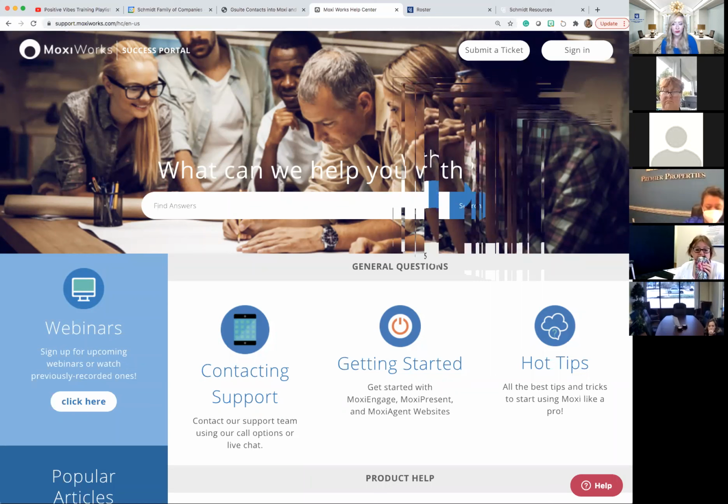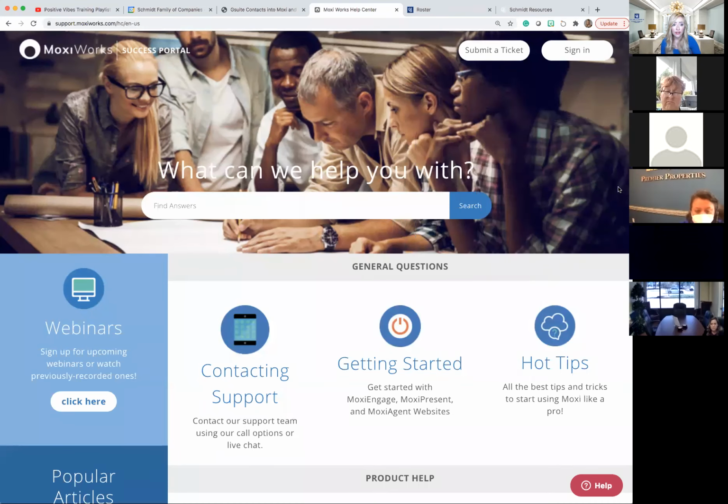Okay, so what I'm going to do, and I'll wait till the end of the session so that it doesn't get buried in emails, I'll put the link in here directly so that you can get these access points once and for all, have it saved in your email, saved on your computer. What I like to do is bookmark it as an actual tab in my internet browser. That way it's easy to find, but it's very simple. If you go to support, as you can see in the top here,